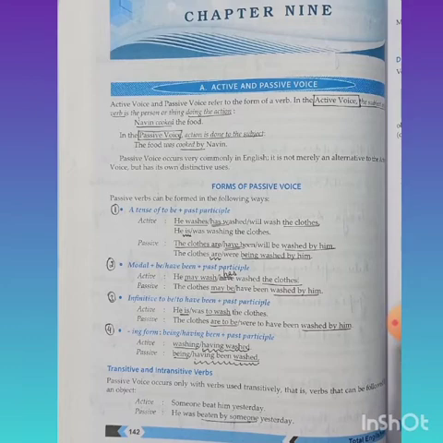Look at the forms of passive voice. Number 1: a tense of to be plus past participle. Now active: if we have the sentence he washes the clothes, it will change in passive to the clothes are washed by him. If in active you have he has washed the clothes, in passive, what is the answer? The clothes have been washed by him. Active, he is washing the clothes. So passive, the clothes are being washed by him.